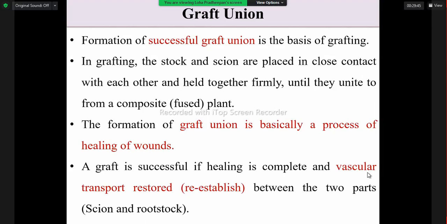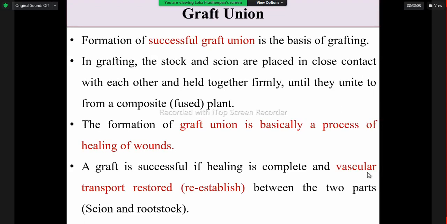In grafting, the rootstock and scion are placed in close contact, and we allow them to grow as a single plant by wrapping with polythene.